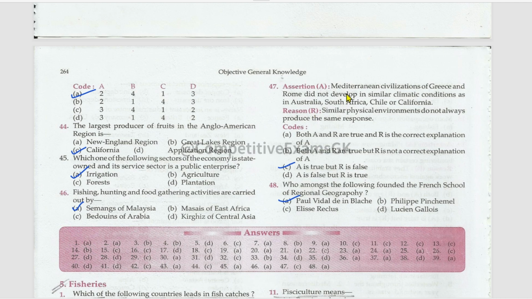Mediterranean civilizations of Greece and Rome did not develop in similar climatic conditions as in Australia, South Africa, Chile, or California. Assertion is true. Similar physical environments do not always produce the same response. No, false. Reason is false, and the assertion is true. Who amongst the following founded the French School of Regional Geography? Okay, Paul Vidal de la Blache.